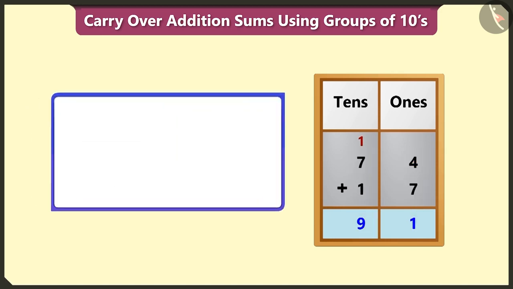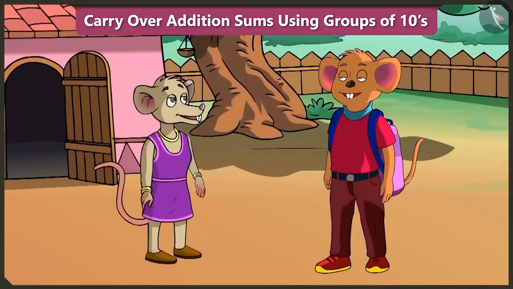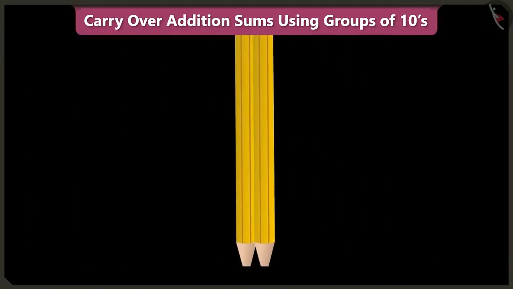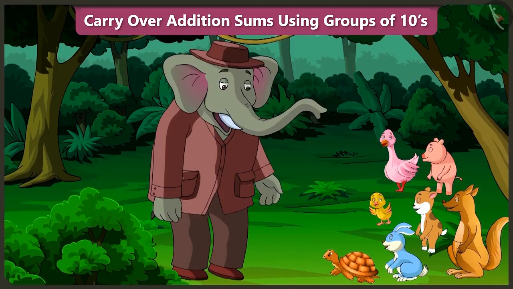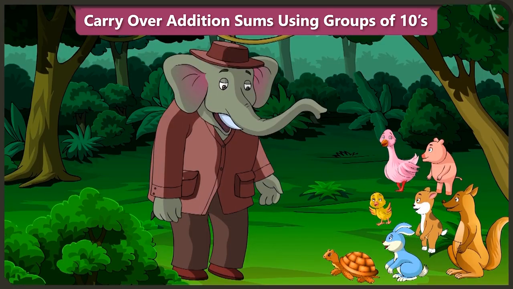Yes. While adding, we have to first add the numbers in the ones box. And then we have to add the numbers in the tens box along with the carryover number. Yes, let's go now. Children, I hope you were able to identify the abacus numbers as well as learn how to add 2-digit numbers using the carryover method. In the next video, we will learn some interesting facts about adding 2-digit numbers with the carryover method.